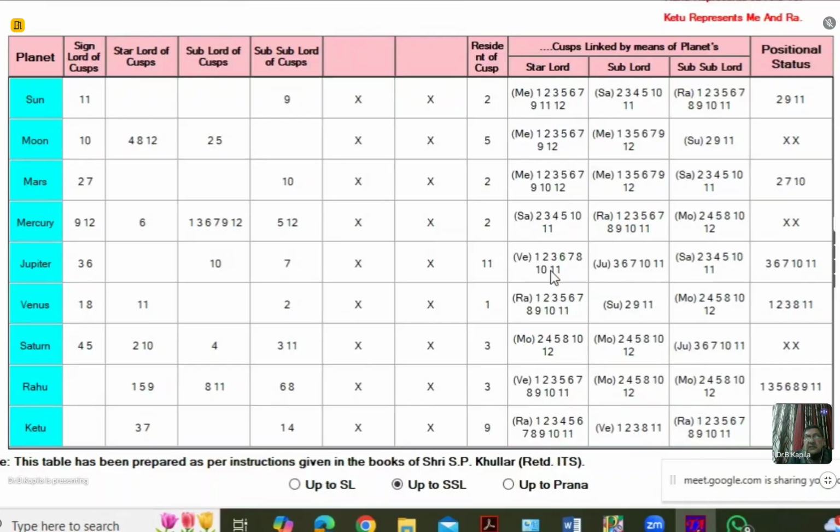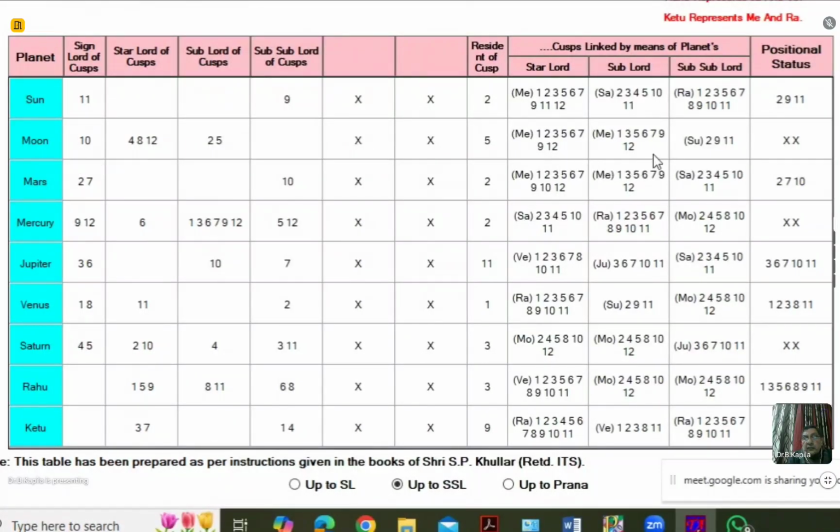Why is this person having a late marriage? Let us concentrate upon the sublord and the sub column. In Sun, you have 2, 4, and 10 at the sub level, and you have 2, 6, and 10 at the sub level. Appearance of 6 is there.